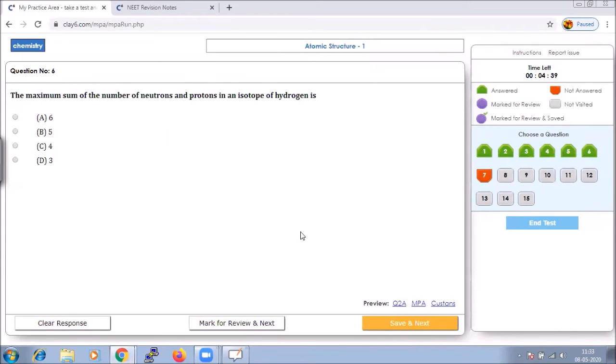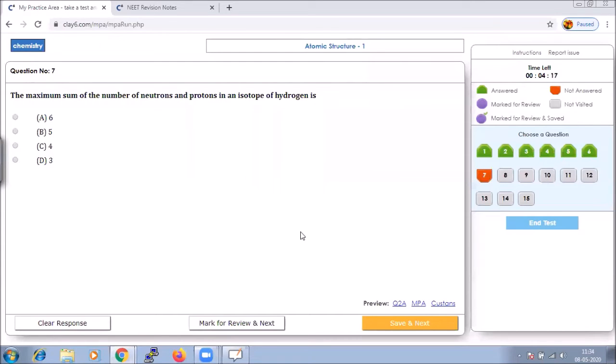Next is the maximum sum of the number of neutrons and protons in an isotope of hydrogen. As we discussed, what are the isotopes of hydrogen? We all know protium, deuterium and tritium.